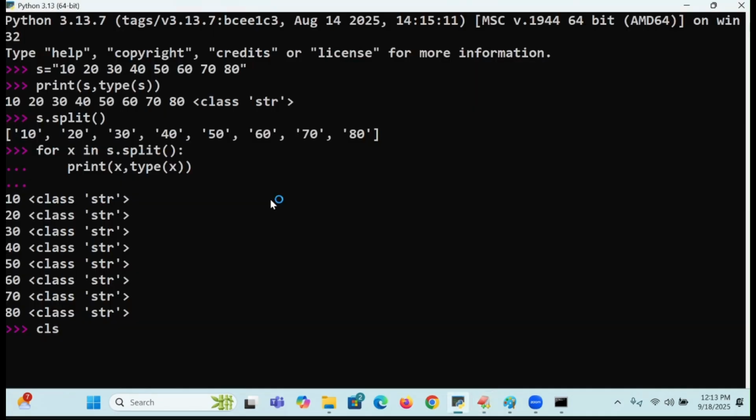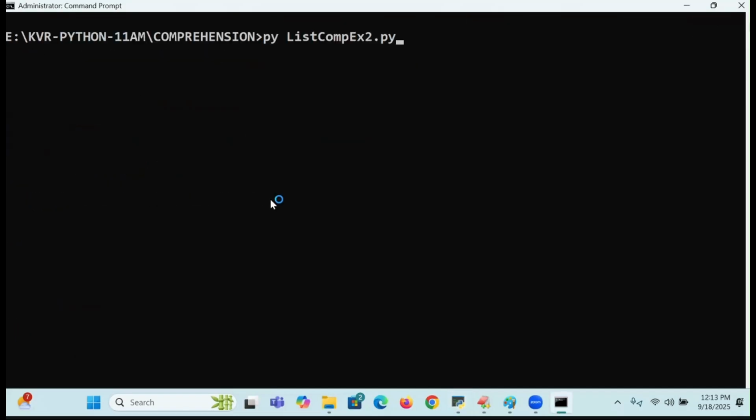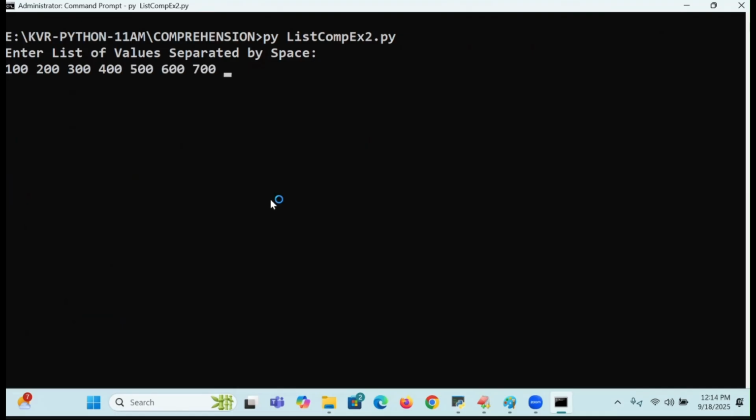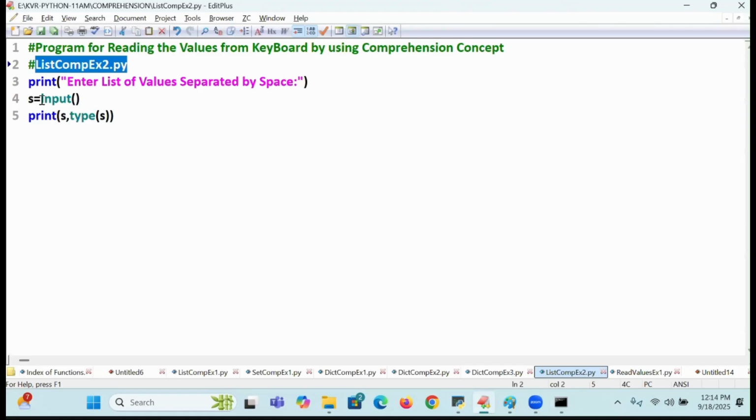Execute. Go to the command prompt. Py. List of values separated by space: 100, 200, 300, 400, 500, 600, 700, minus 23. Is it not a list of values coming? Read by whom? Input function. Kept in where? Yes. How do you print them one by one?